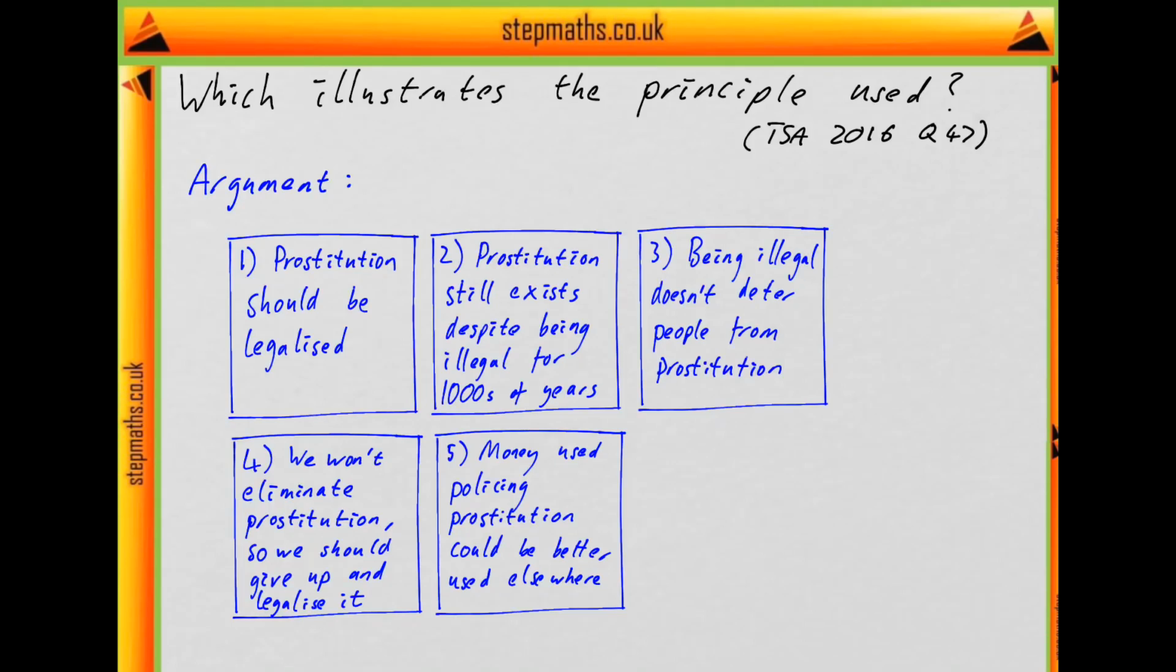This is question 47 from section 1 of the 2016 TSA paper. And the question is, which of the following illustrates the principle used in the argument? So let's look at the argument. First it says, it's time for prostitution to be legalised. It's been illegal for thousands of years and yet it's still present. Clearly, being illegal doesn't provide enough deterrent to stop people engaging in it.